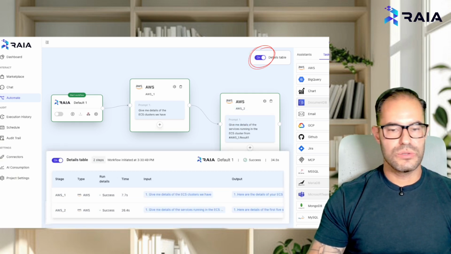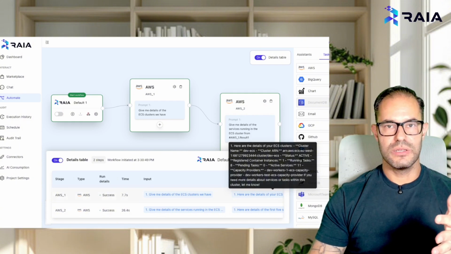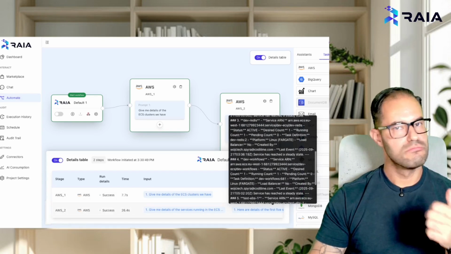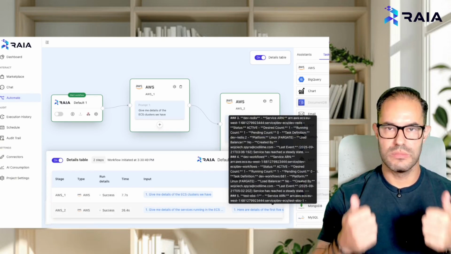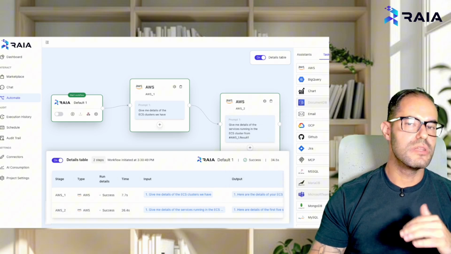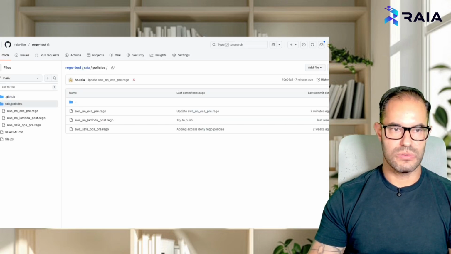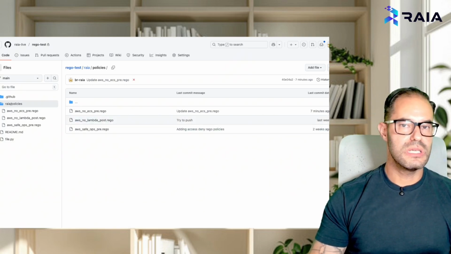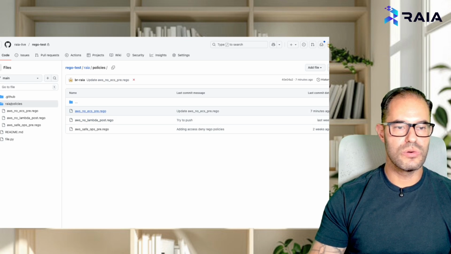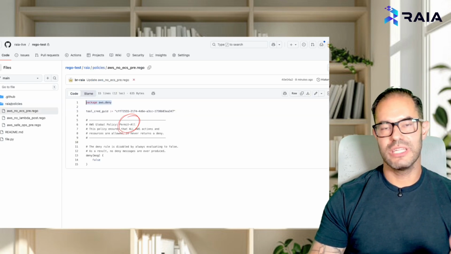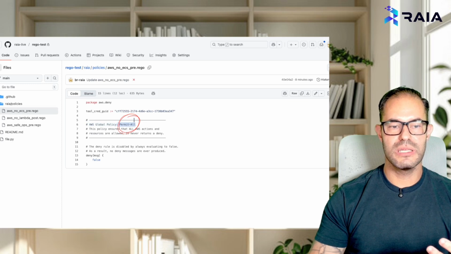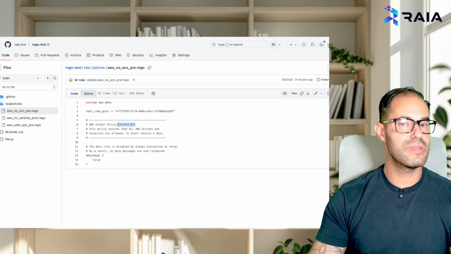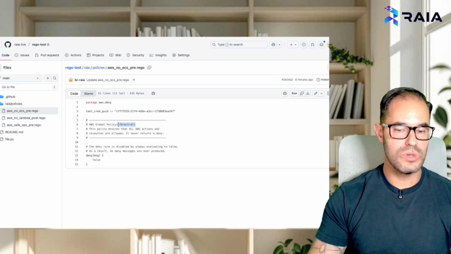If we look at the details table, I can see that the agents are accessing the underlying AWS infrastructure, getting the cluster info, and getting the service info. Awesome, perform. If that's what you want, done. But let's say you want to prevent users from accessing ECS as a service, right? Or your agent from accessing ECS as a service. I have different policies here stored in Git, and I have one called no ECS. Right now, this package AWS is not denying any access. It's basically a permit all type of access. So that means my AWS agent can access everything in AWS and perform any action I want it to perform.